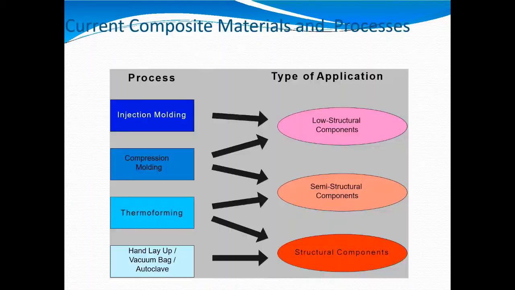So the processing of plastic manufacturing: injection molding, compression molding, thermosetting, thermoforming. These are all the various methods of manufacturing.